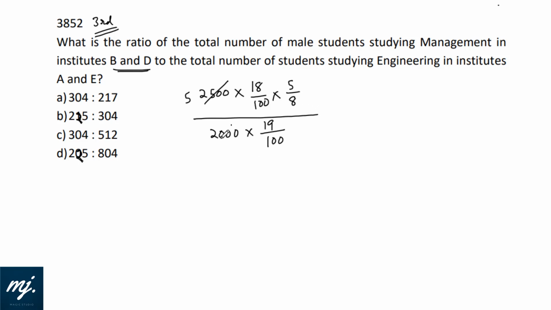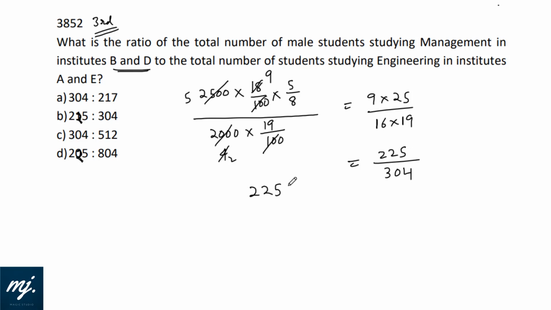This goes 5 times, this goes 4 times, 100 gone. And so what we will have? 4, 2 and 4, 9. So we have 9 into 25 upon 8 into 2, 16. 16 into 19. No, nothing is cancelling out. 25 into 9 is 225. And 16 into 19 is 304. So the ratio we are looking out for is 225:304, and that is in option B.